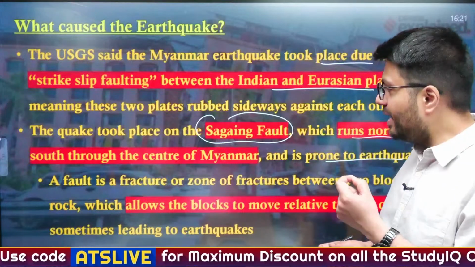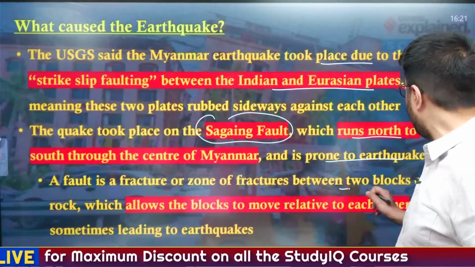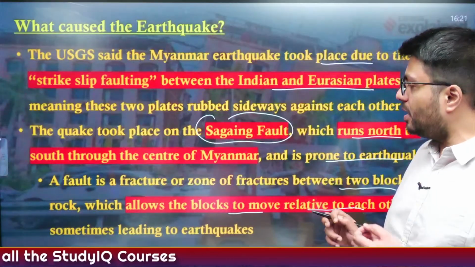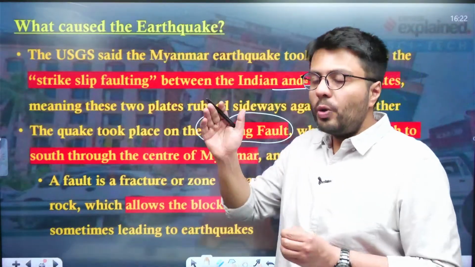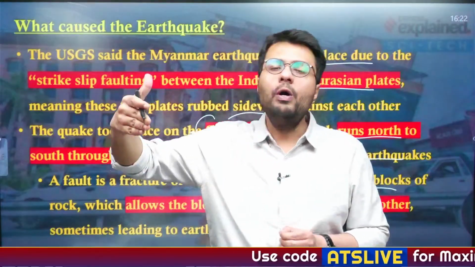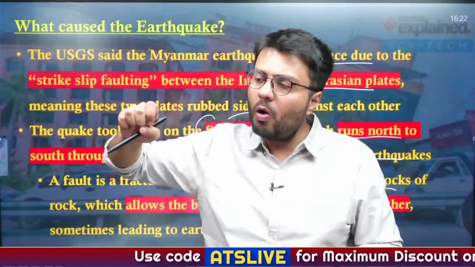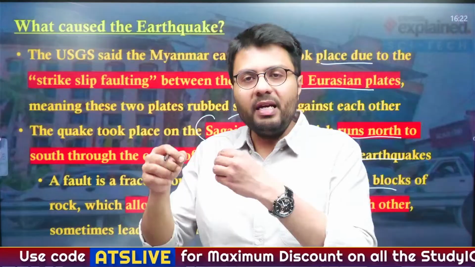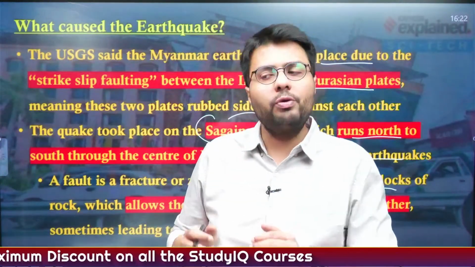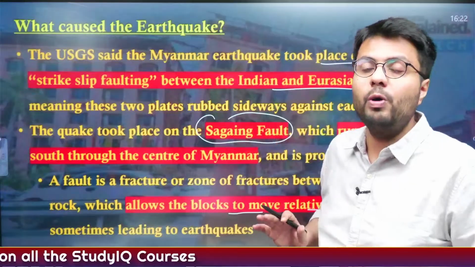A fault is a fracture or a zone of fractures between two blocks of rock, which allows the blocks to move relative to each other, sometimes leading to an earthquake. So each and every fault present on the earth, not just this Sagaing fault but also faults like the California fault, etc., are the regions where we find huge susceptibility to earthquakes, and these are the regions most prone to earthquakes.